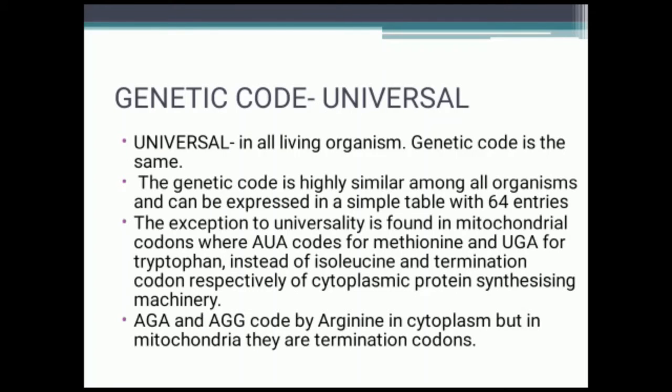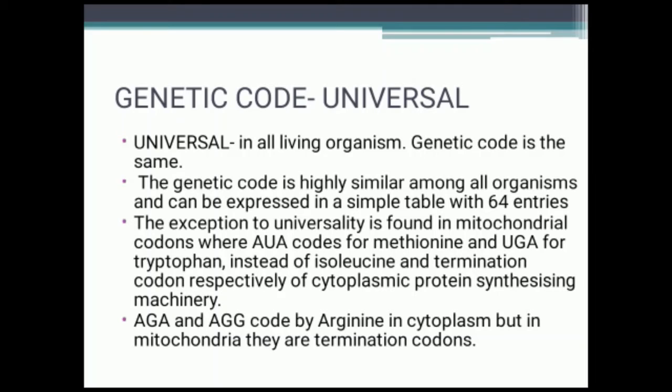So the first one is universality, or universal. In all living organisms, the genetic code is the same. That means whether it is a small or a higher animal, or any other living organism, the genetic code is the same, and it is highly similar among all organisms and can be expressed in the same simple table with 64 entries.